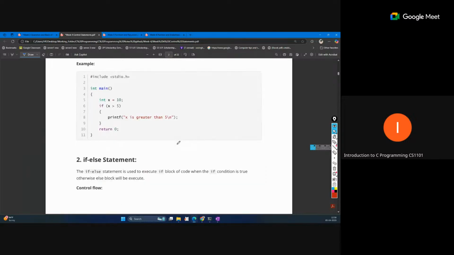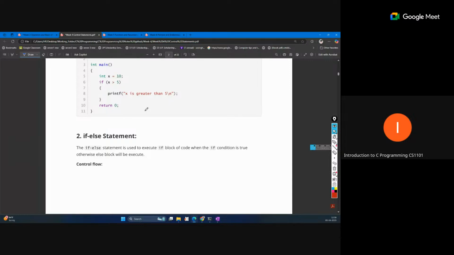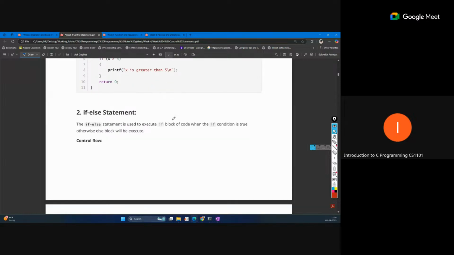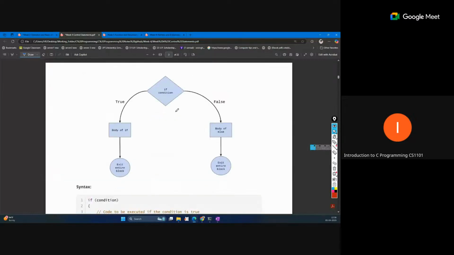A conditional statement may be written as a single statement, if we want only a single condition. Sometimes we have both expressions: if the condition is true, X should happen, otherwise Y should happen. We can combine that with if else, which is a combination of if with else. Else is just the case where the if condition is not true. So instead of exiting the block, we have another body, another set of instructions. If the condition is true, this set runs, suppose this is X and this is Y.